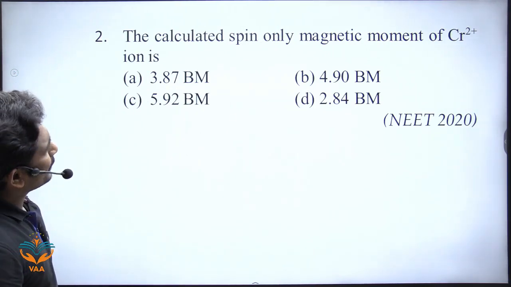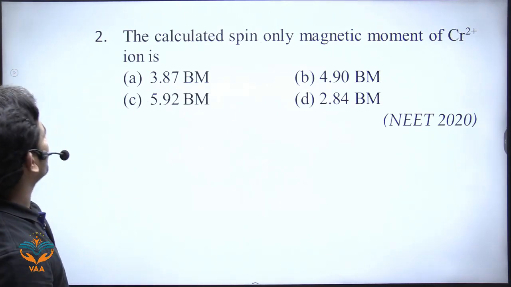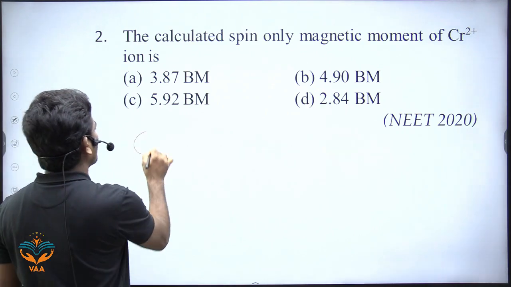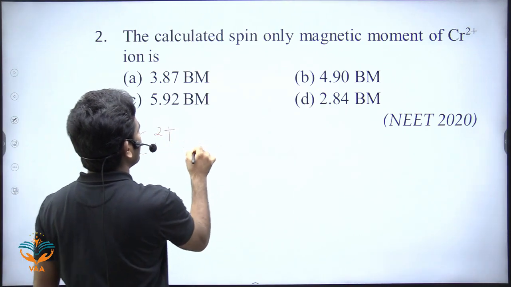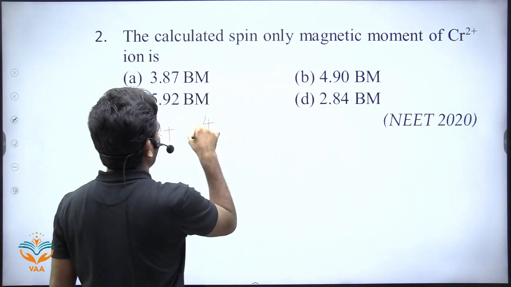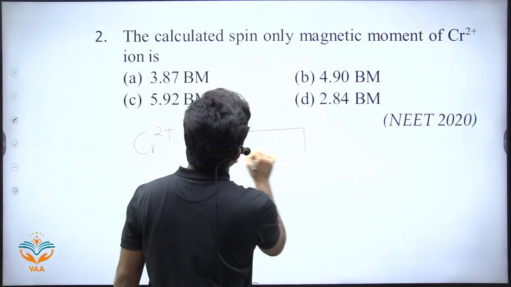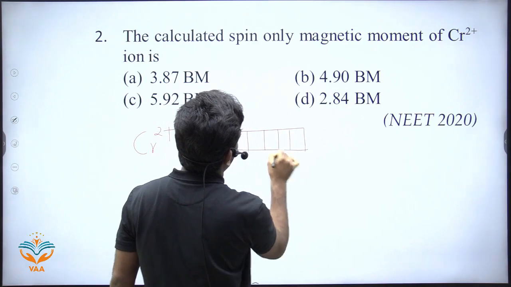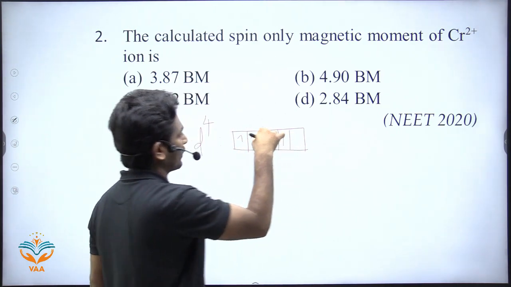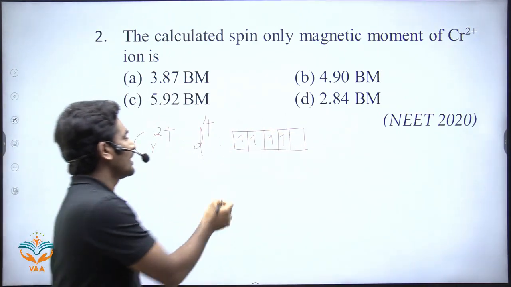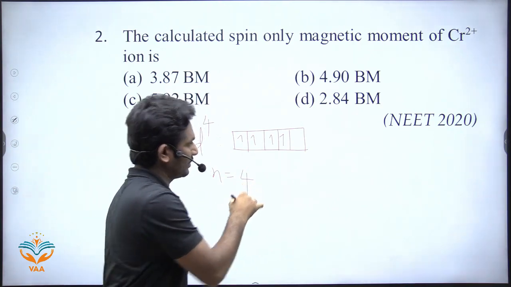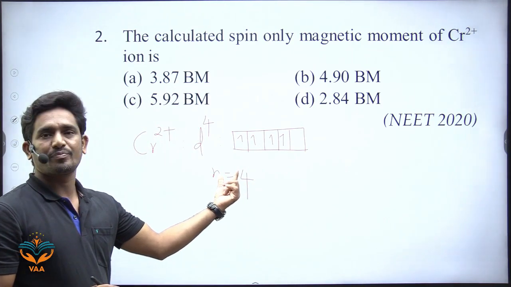The next one: the calculated spin only magnetic moment of Cr2+ ion is. Here Cr2+ has d4 configuration. Now there are 4 electrons in the d orbitals: 1, 2, 3, 4 electrons. So here n equals 4, the number of unpaired electrons is 4.